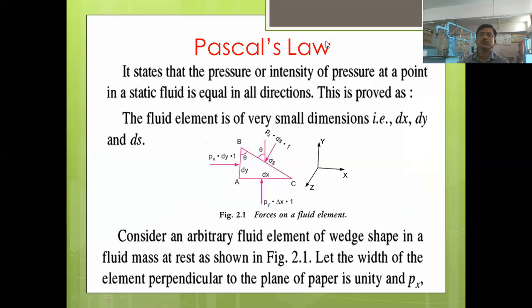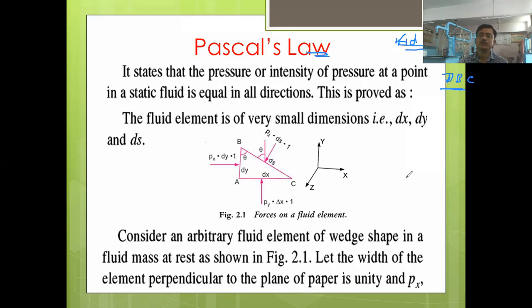Based upon this law, many machineries and hydraulic machines work on Pascal's law. Your hydraulic brake, your disc brake, works on the hydraulic system. All the hydraulic systems in the JCB or backhoe loader work on Pascal's law, right?